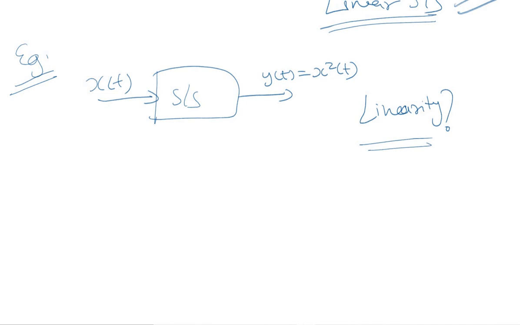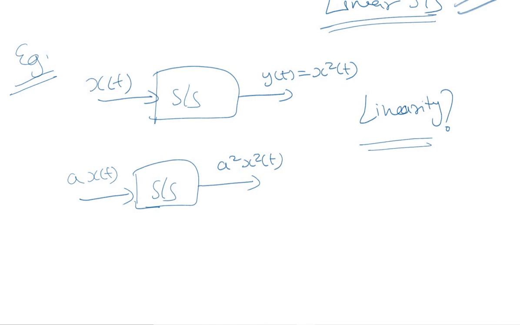We will follow the same process. We'll use the same system and we'll give input as a times x(t). What should be the corresponding output? The function of the system is that it squares the input signal, whatever the input signal is. So the input signal over here is a times x(t), and the output will be a square x square t. Similarly, if we take the input signal as b times x2(t), the corresponding output would be b square x2 square t.